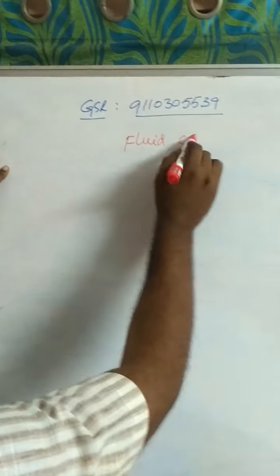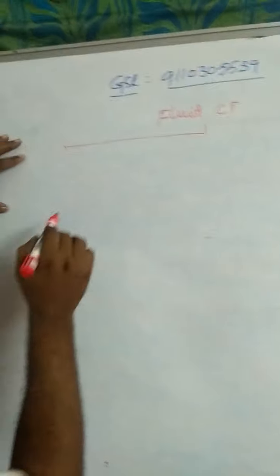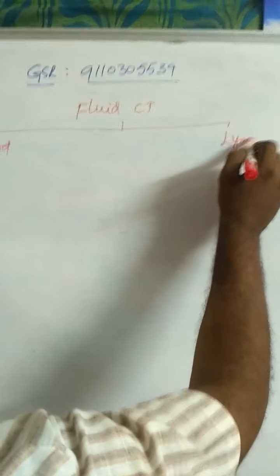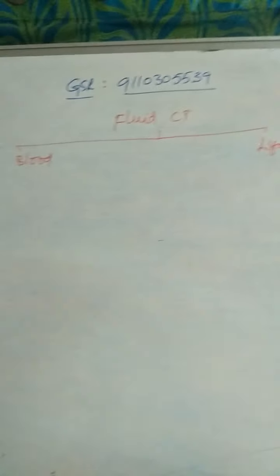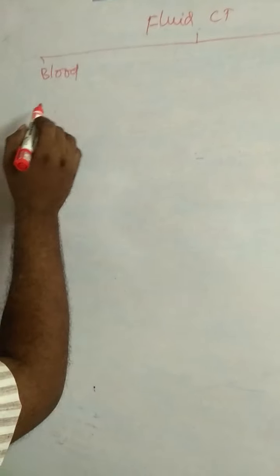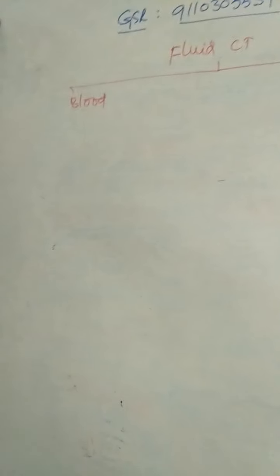This is fluid connective tissue. Fluid connective tissue consists of blood and lymph. Study of blood is called hematology. What is hematology? It is the study of blood.